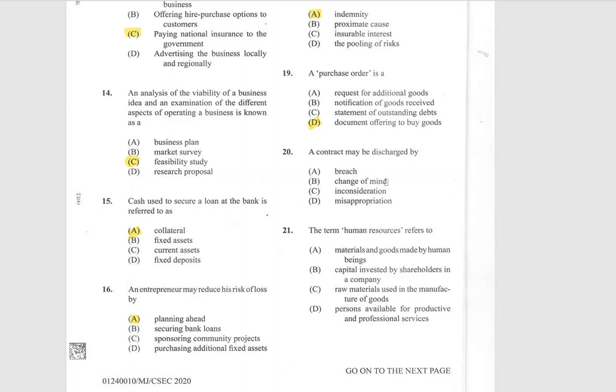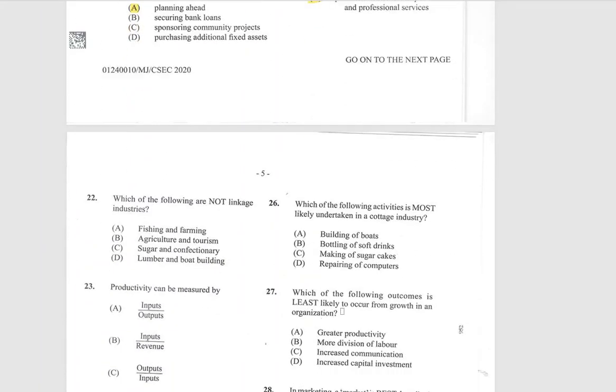Breach. B. Change of mind. C. Inconsideration. Or D. Misappropriation. And of course, 20 is A. Not 21. The term human resource refers to materials and goods made by human beings, capital invested by shareholders in a company, raw materials used in the manufacture of goods, or persons available for productive and professional services. And of course, 21, we define human resource as persons available for productive and professional services.